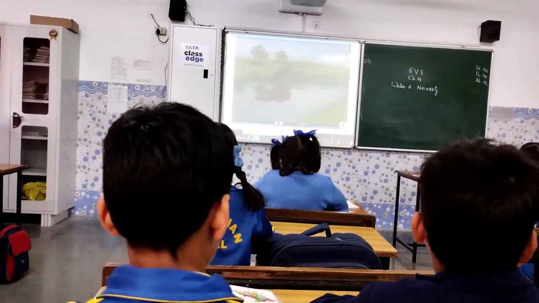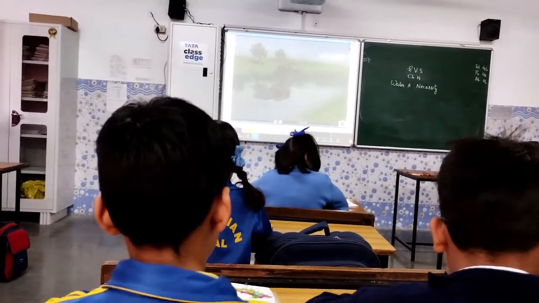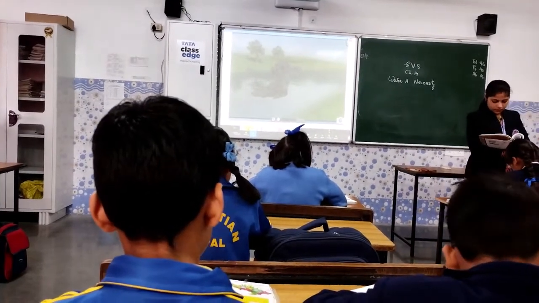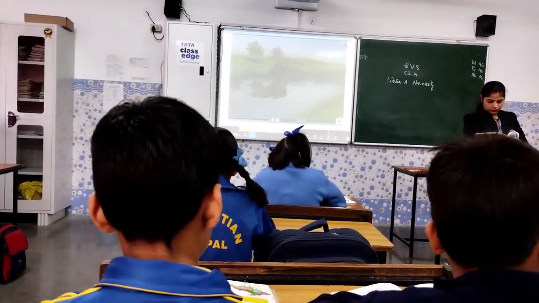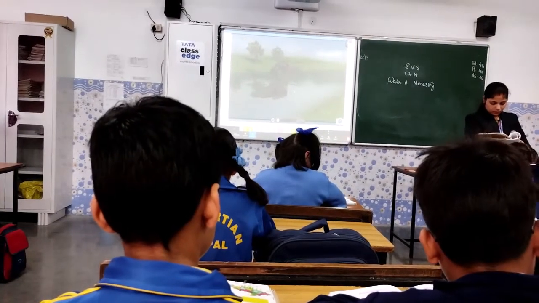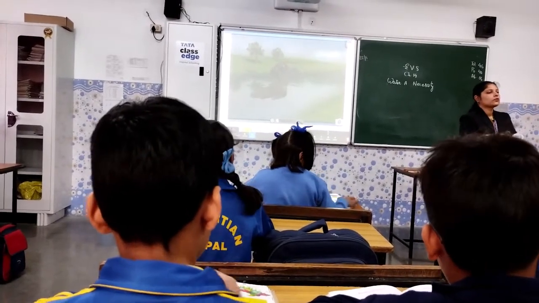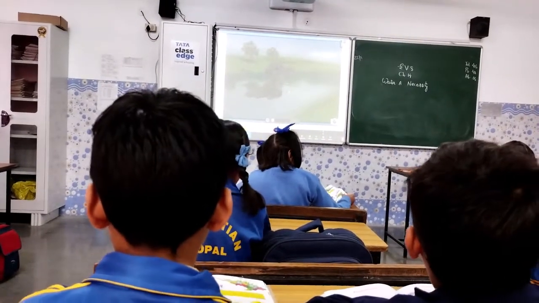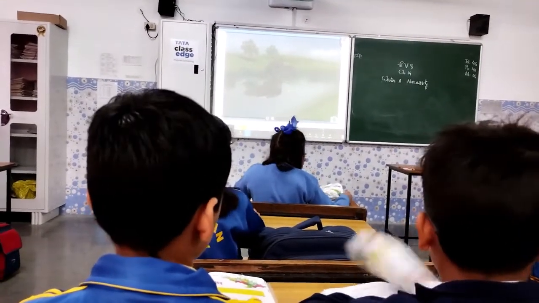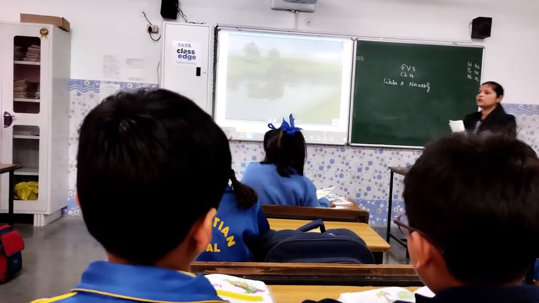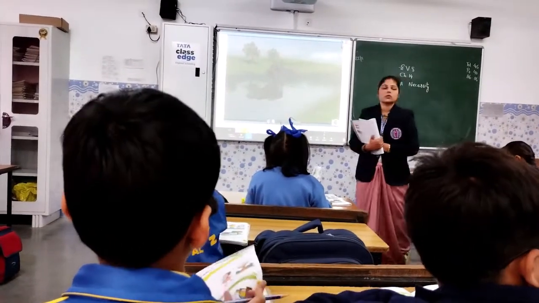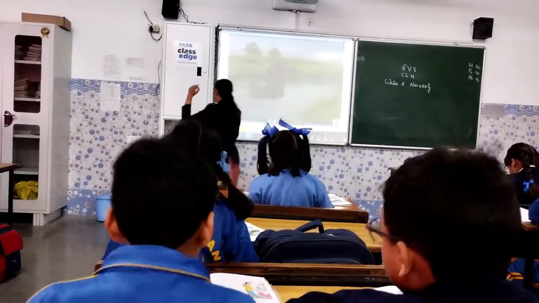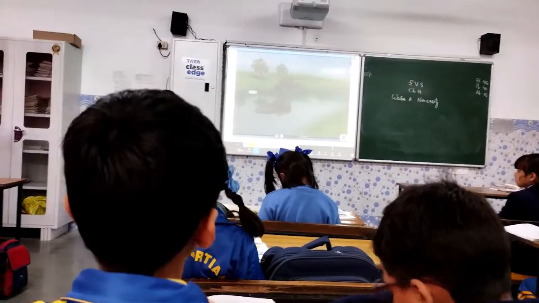And the last one is for travel. Purvika, can you read this for travel? Boats and ships move on water bodies and are used to transport goods and people. Okay. So if I need to travel by boat, do I need water? Yes. So through water we can travel from one place to another also. So now we'll see a small video on the uses of water.